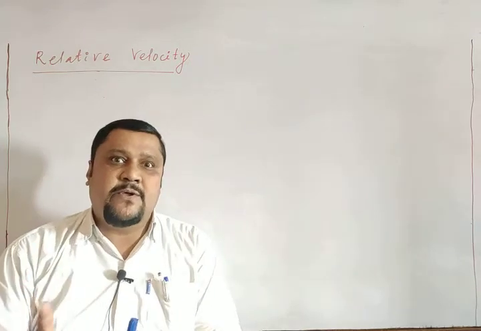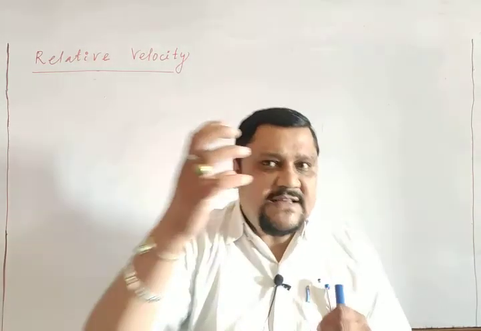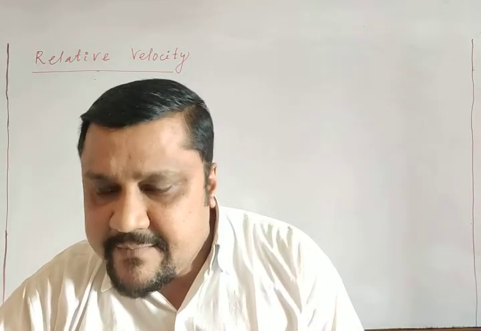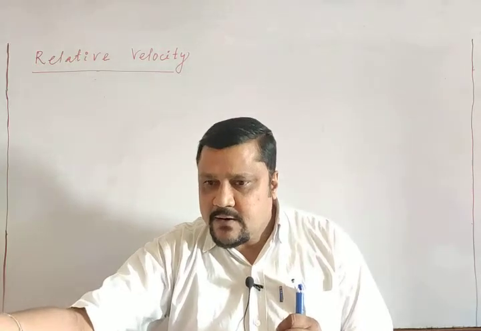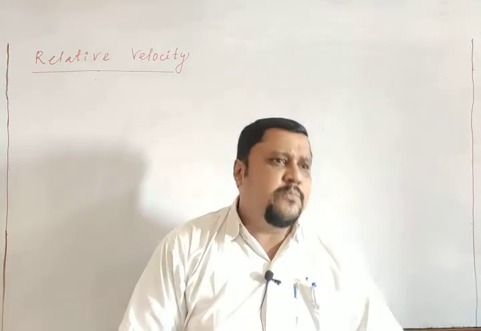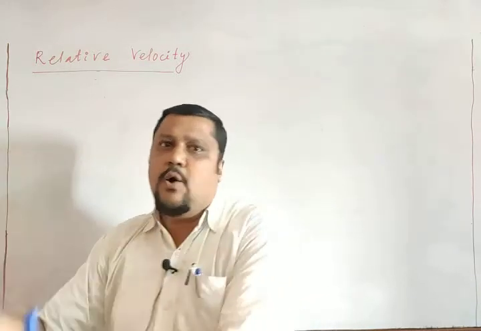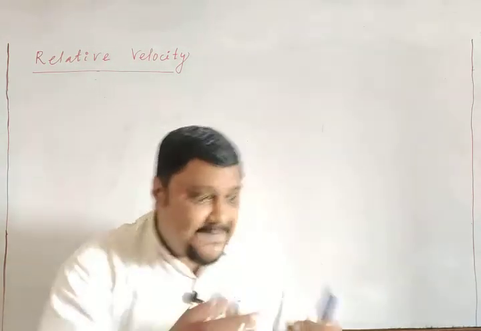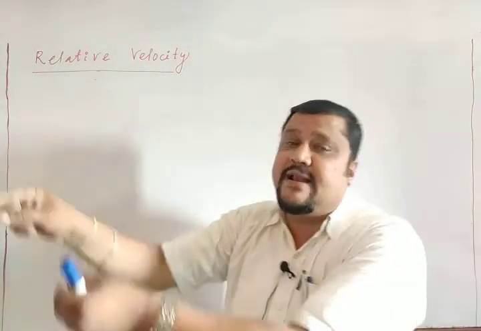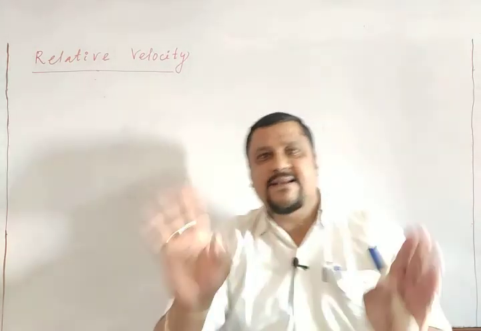So to know this term relative, we need an observer and the object which is in motion or at rest. According to the observer, we express the motion, and that is relative to that observer. I think it is clear.